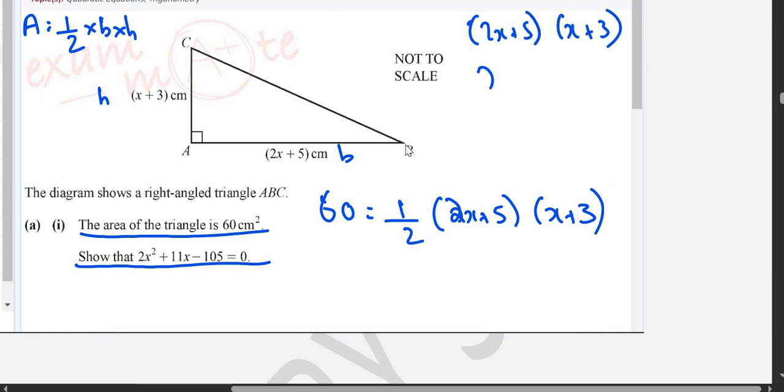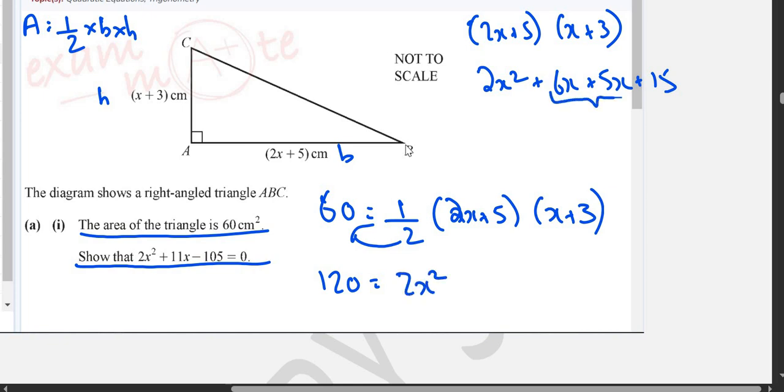2x multiplied by x is 2x square. 2x multiplied by 3 is 6x. 5 multiplied by x is 5x. 5 multiplied by 3 is 15. The 2 will go up there and multiply with 60, it will become 120. So 120 is equal to 2x square, 5x plus 6x is 11x, plus 15.